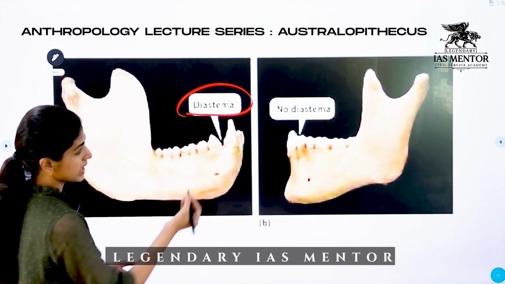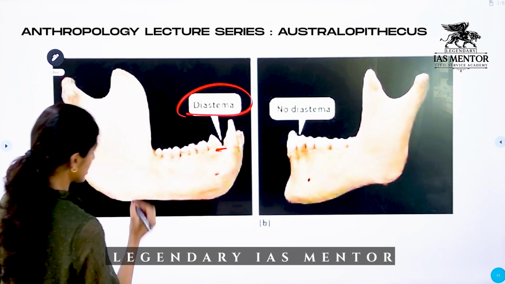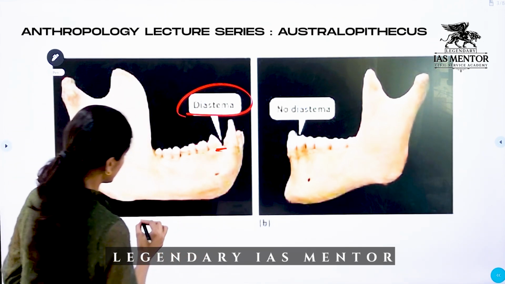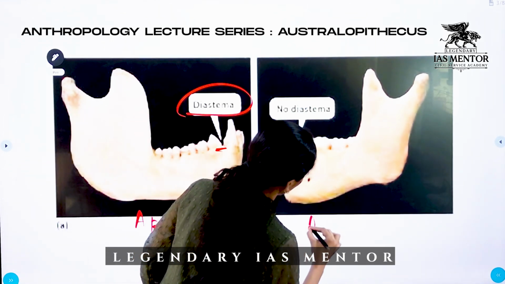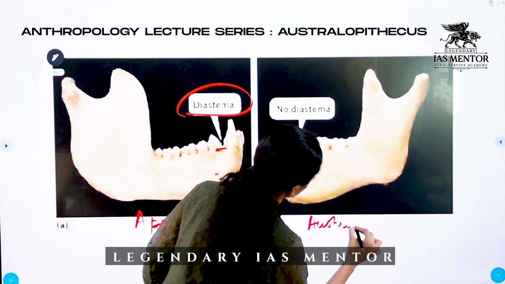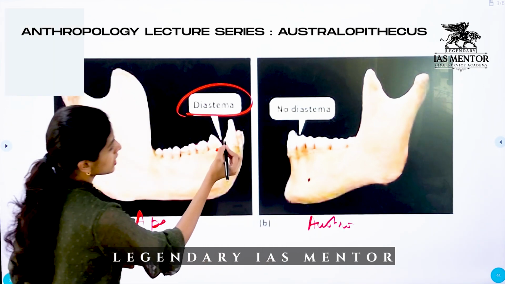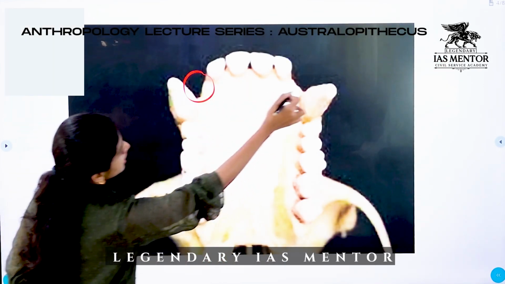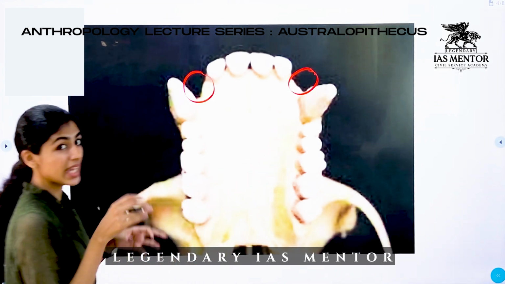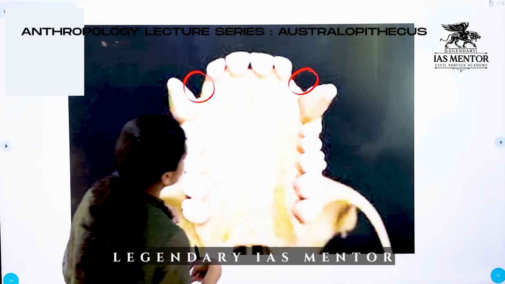So diastema is in fact the hole. This jaw structure belongs to an ape, and this belongs to an Australopithecus. When it comes to apes, there is a gap here called diastema. This gap is called diastema. It is found in apes, chimpanzees and primates.